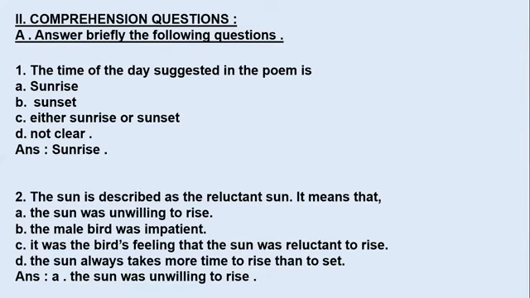The options are: the sun was unwilling to rise, the male bird was impatient, or it was the bird's feeling that the sun was reluctant to rise, or the sun always takes more time to rise than to set. And the answer is A, the sun was unwilling to rise.